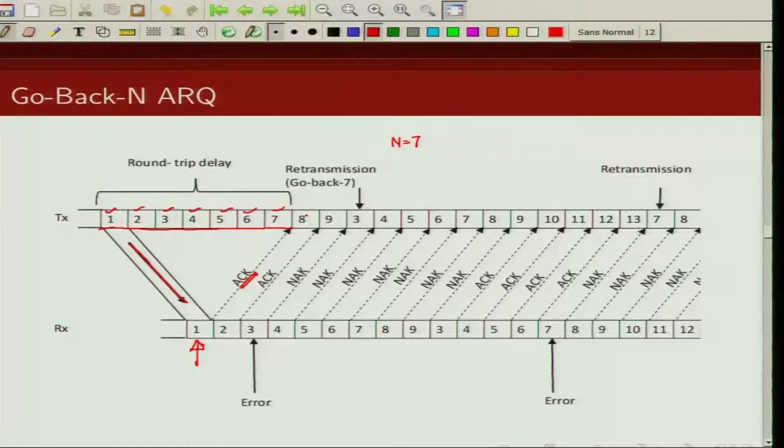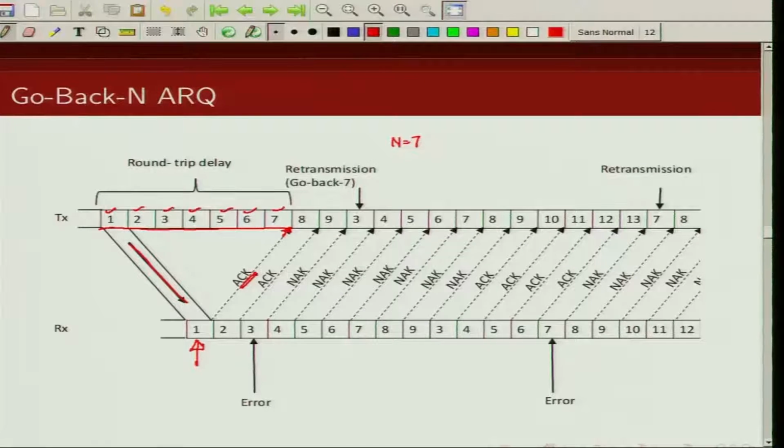There is a delay in receiving this positive acknowledgement, so at this time instance the transmitter receives a positive acknowledgement about frame number 1. Remember, we are sending a block of n frames, and we send frame n plus 1 only when we get the acknowledgement about frame number 1.